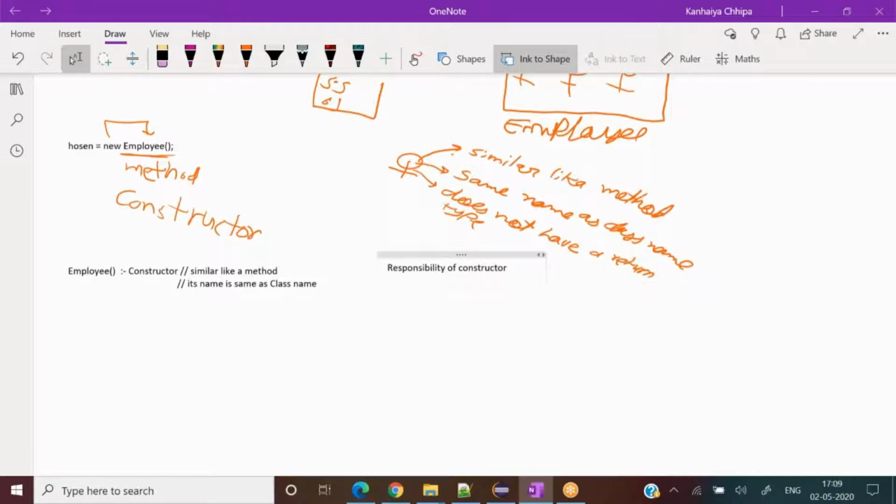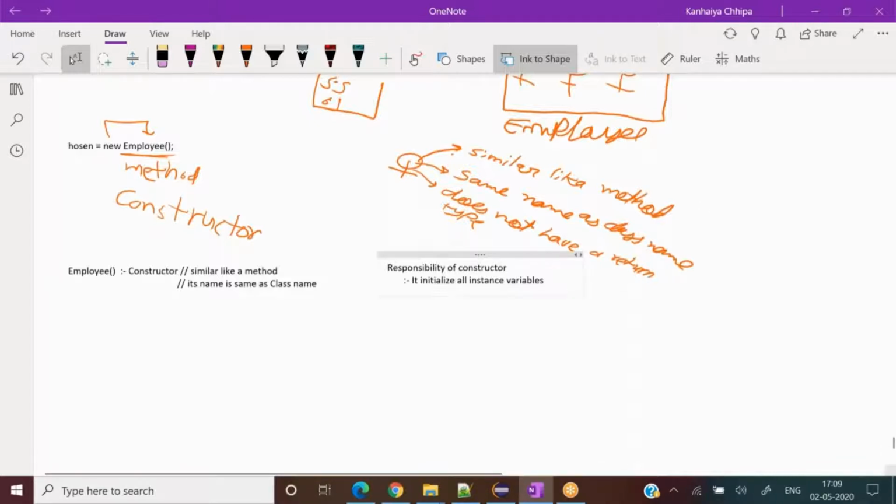Then what does it do? So I'm going to write the responsibility of the constructor. It initializes all instance variables.